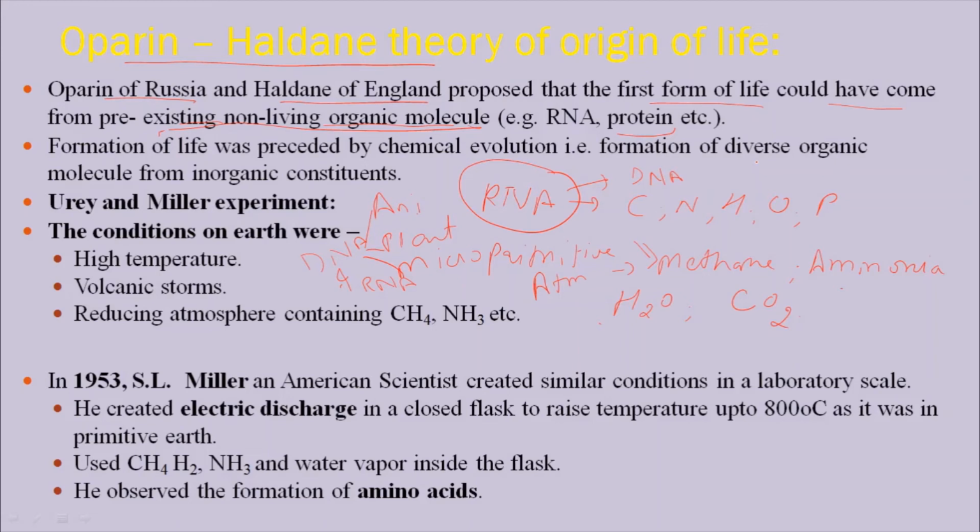DNA also forms DNA. This is called the replication process. We call it replication. From DNA to RNA is called transcription. From RNA to DNA is called reverse transcription.